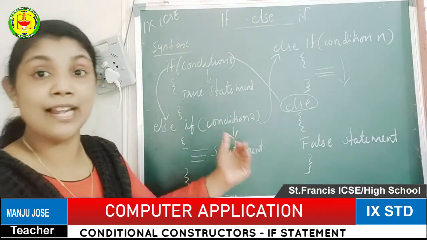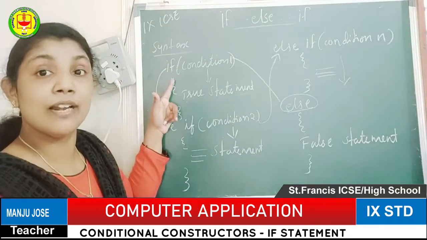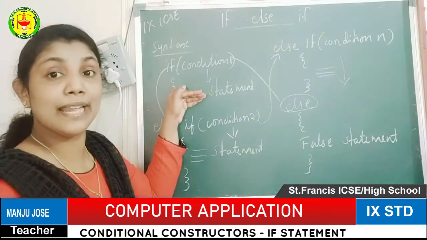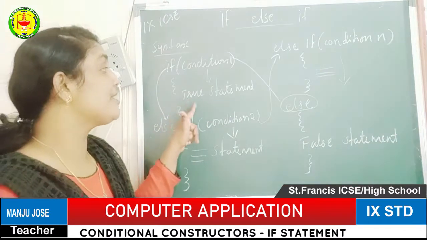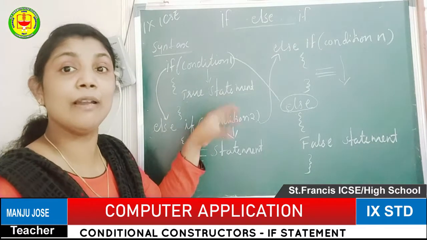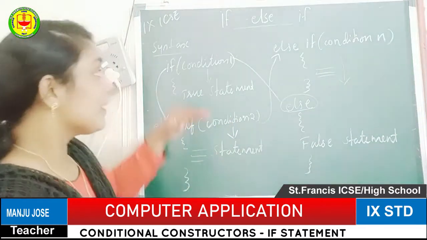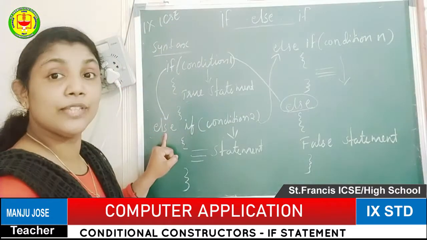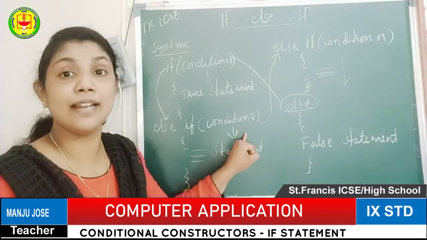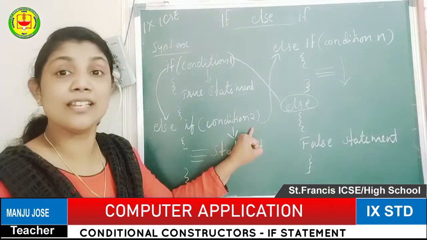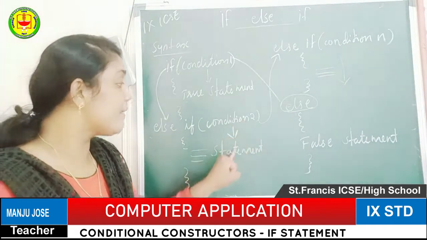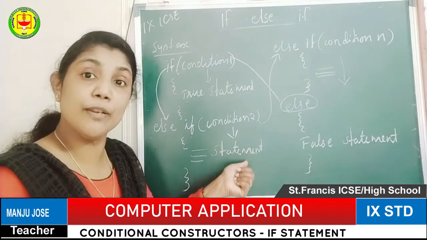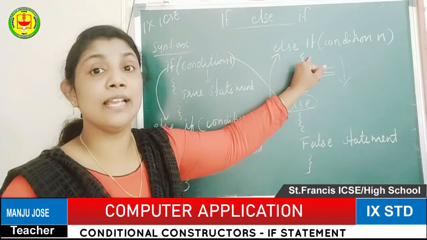Once again I'll repeat. First we have to provide the first condition. If the first condition is true, the program controller comes inside the if group, and the true statements you have entered are executed and output is generated. If the condition is false, it comes to the else part of the if. There we provide the second condition. If the second condition is true, the relevant statement is executed and output is generated. If the second condition is also false, it goes to the third if else section.